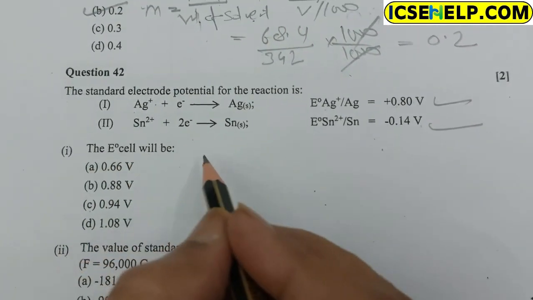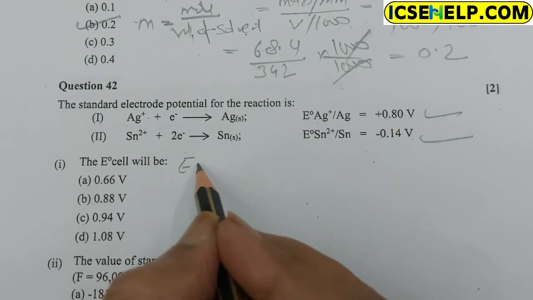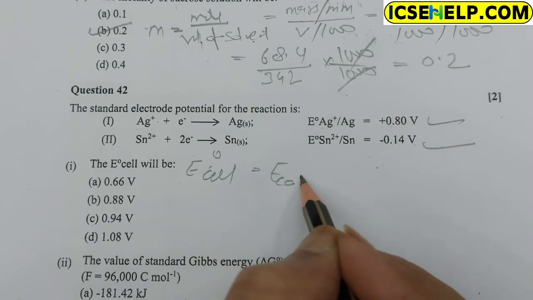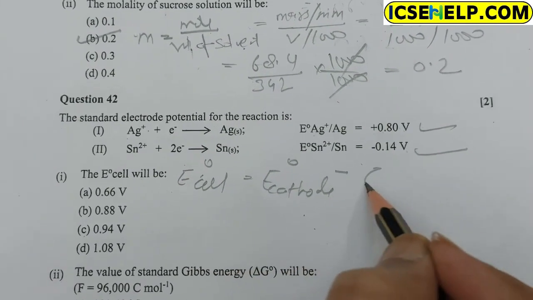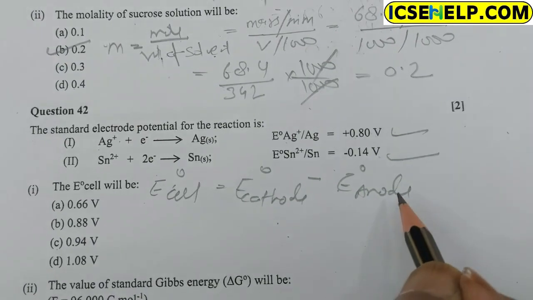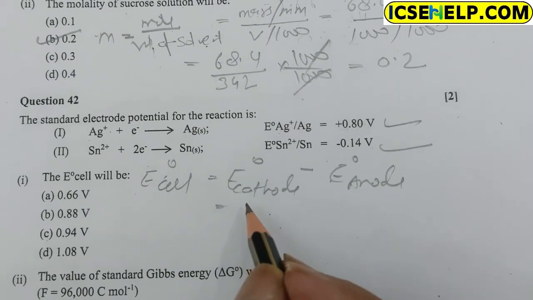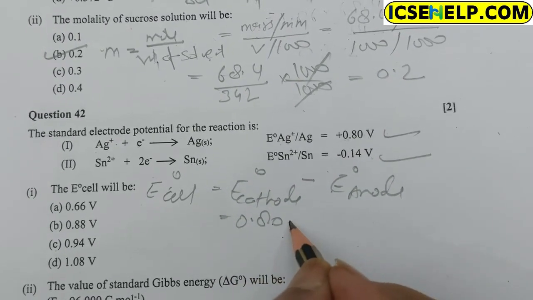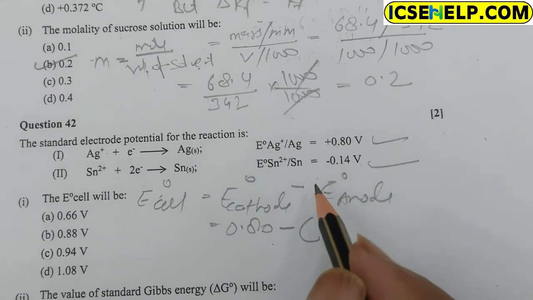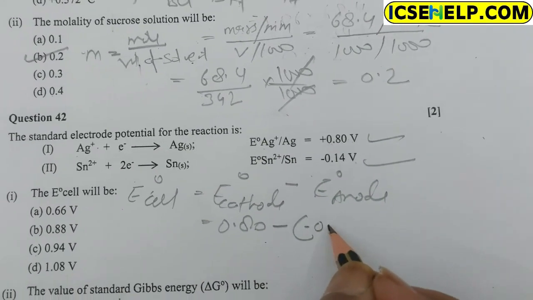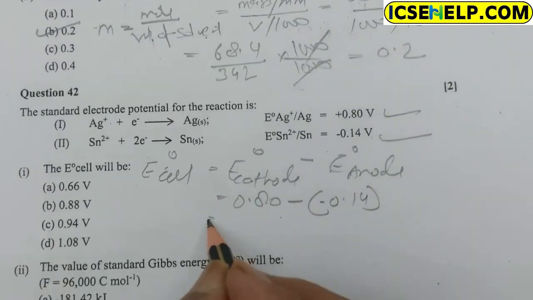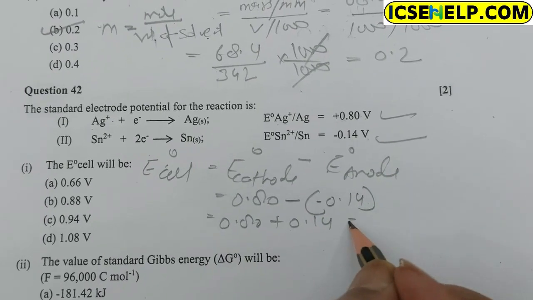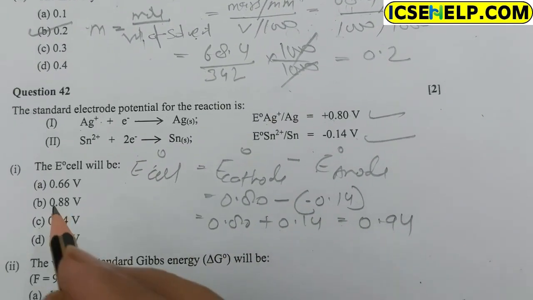E cell, we know that the standard E cell is equal to standard cathode minus anode. The cathode is given 0.80 minus the anode, which is given minus 0.14. So 0.80 plus 0.14 is equal to 0.94. So option C is correct.